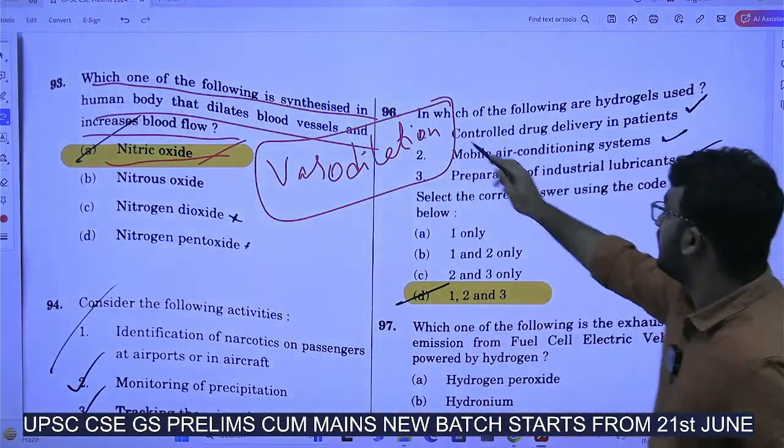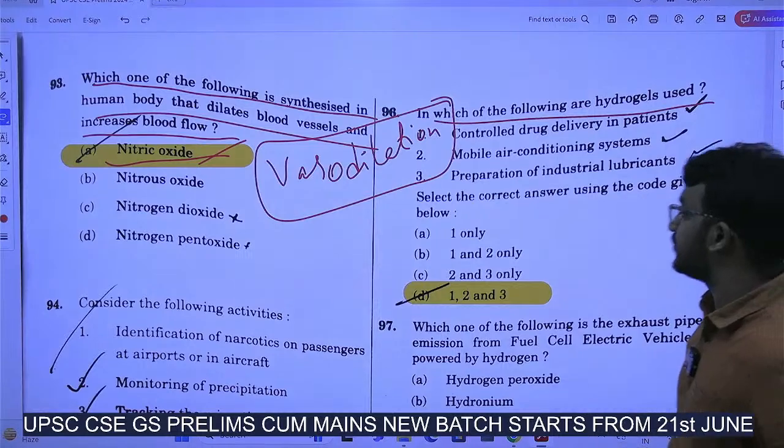Next. In which of the following are hydrogels used? Hydrogels.